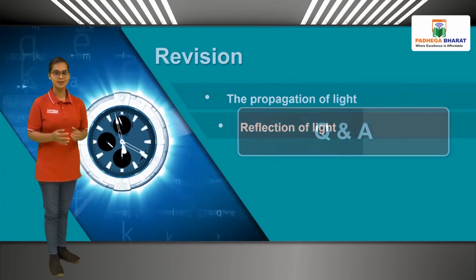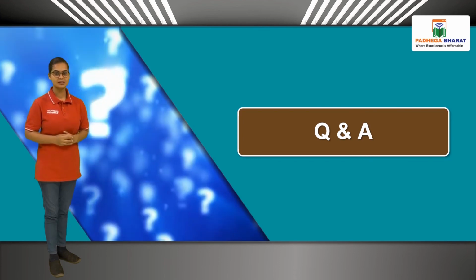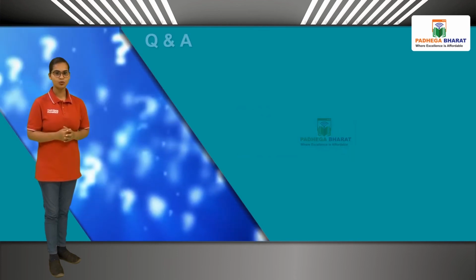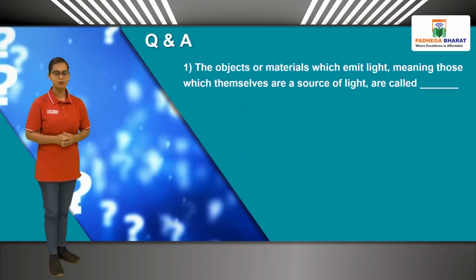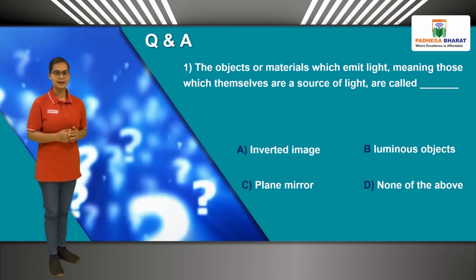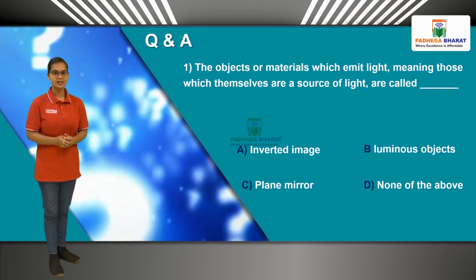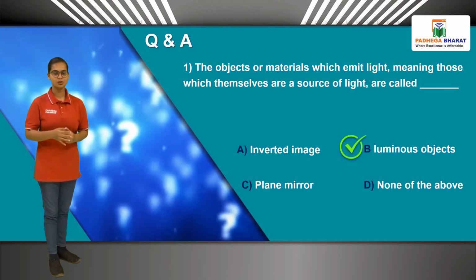Now let us solve some MCQs. The first question is: the objects or materials which emit light, meaning those which themselves are a source of light, are called dash. And the options are A, B, C or D. The correct answer is option B, luminous objects.